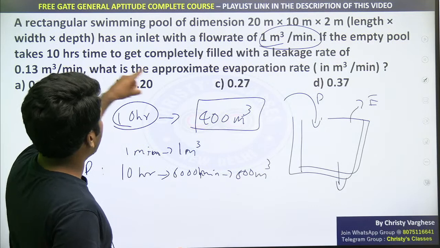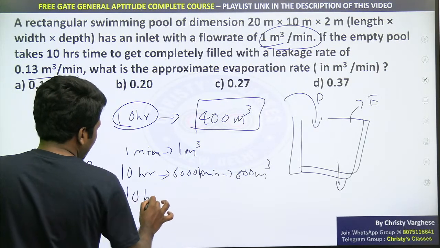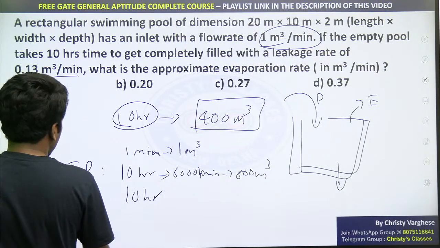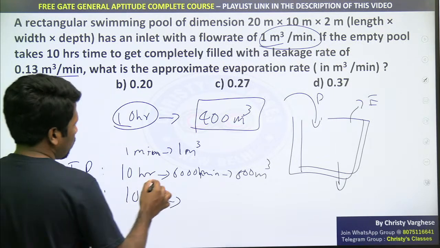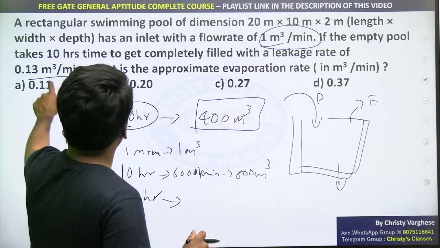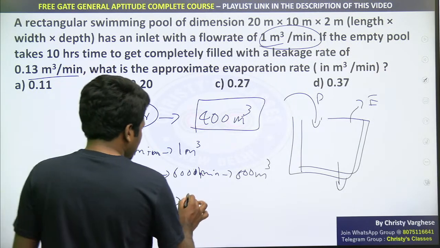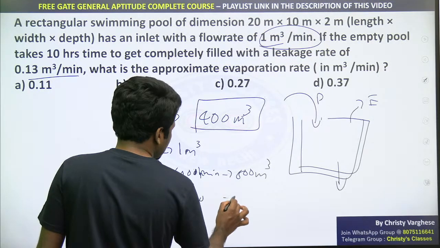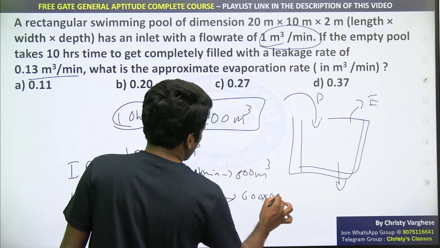Now, the leakage rate is mentioned as 0.13 meter cube. In this same 10 hours, how much water is the leakage emptying? So leakage is emptying 0.13 meter cube per minute. So 10 hours is 600 minutes. So in 600 minutes, 600 into 0.13.